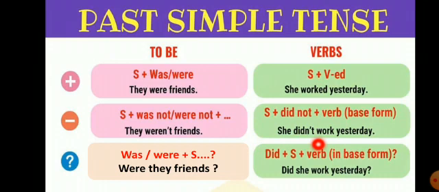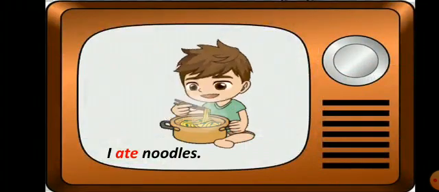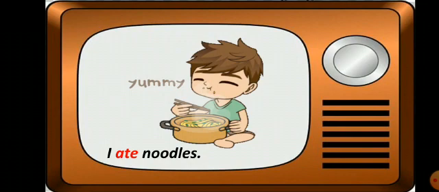So I think it must be clear. So they were friends, they were not friends, were they friends? Now come to the second example. She worked yesterday, she didn't work yesterday, and did she work yesterday? See the example. I ate noodles. I is subject. Ate is the second form of the verb. Then noodles is object.